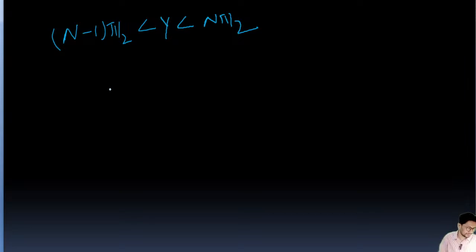There is a formula in the general case for how to find the number of bound states, which I just explained. For n bound states, it is n minus 1 pi by 2, sorry, my apology: gamma is between n minus 1 pi by 2 to n pi by 2. This is the formula.